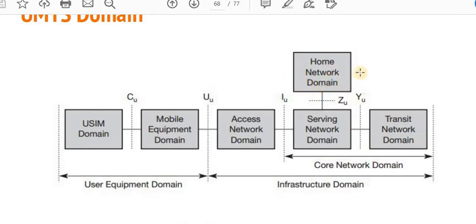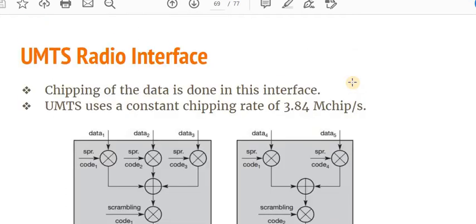The home network domain is just like the part of the circuit switching network, in which I have to register my identity, the user identity, and the tracking of the mobile devices as well as the user has to be done by the home network domain. The authentication center, VLR, and the HLR are the parts that come under the home network domain.